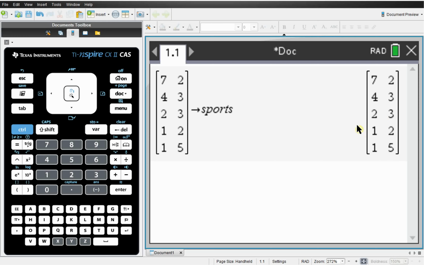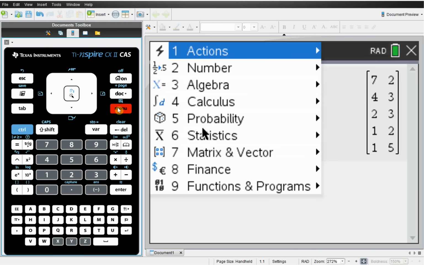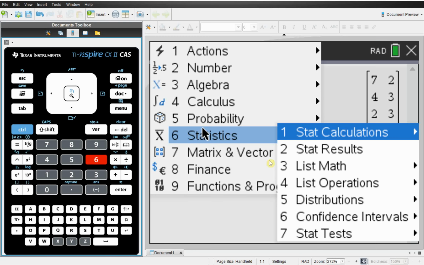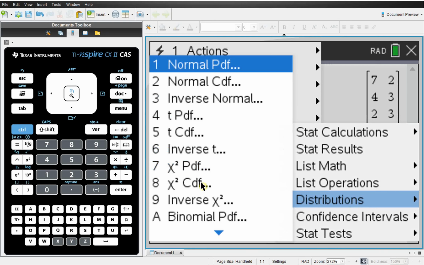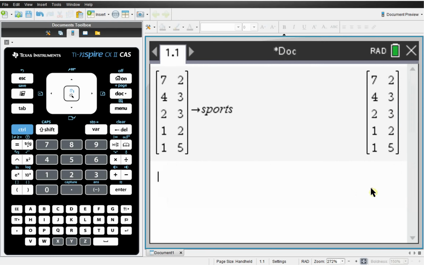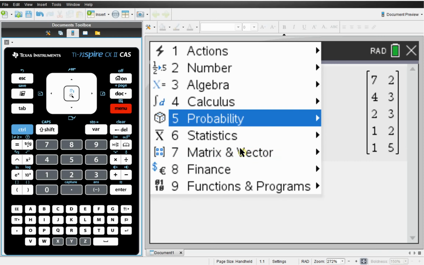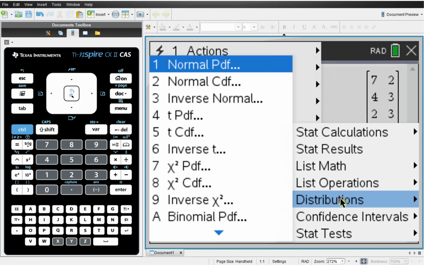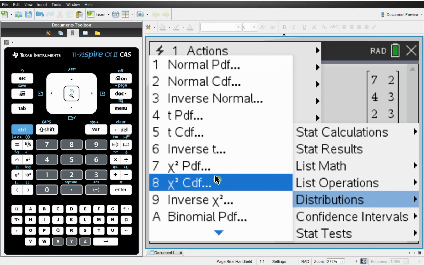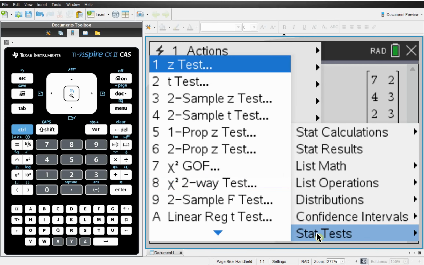I've already put the observed counts into our calculator here, so we can just quickly do the test, do the chi-square test. That's not what I wanted. Sorry, stats test, that's why.